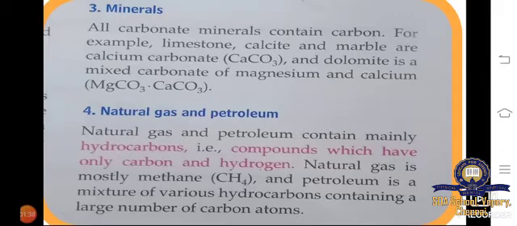And then the last one is natural gas and petroleum. We get natural gas under the earth along with petroleum. It is a hydrocarbon, compounds which are only carbon and hydrogen. Natural gas is mainly methane, and petroleum is a mixture of various hydrocarbons. It contains a large number of carbon atoms. So we are getting minerals as well as natural gas and petroleum. Everything is made of carbon.